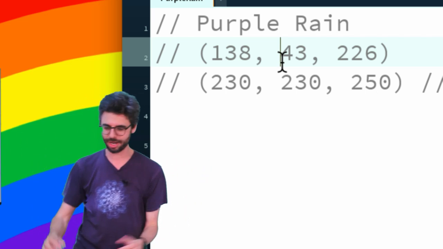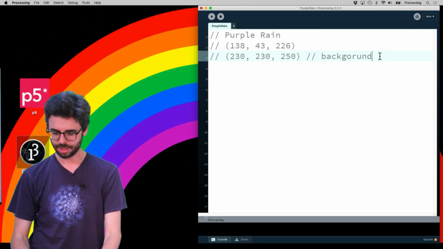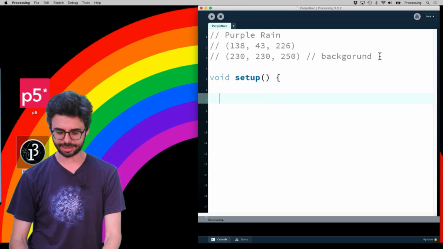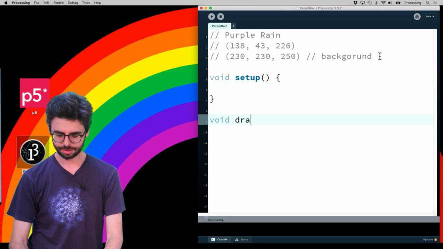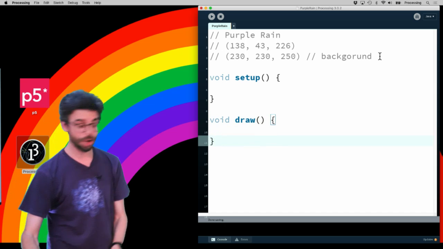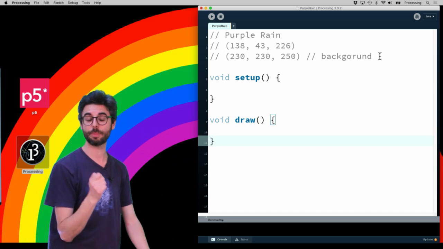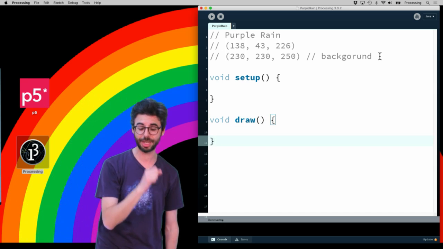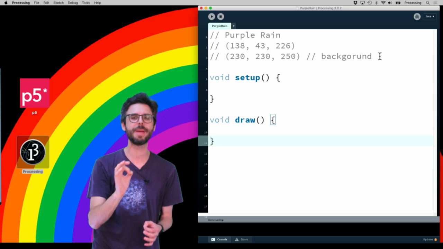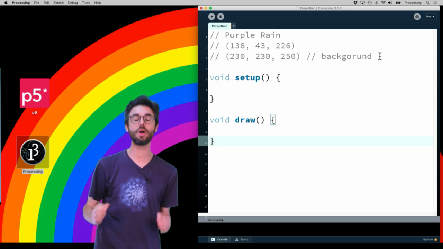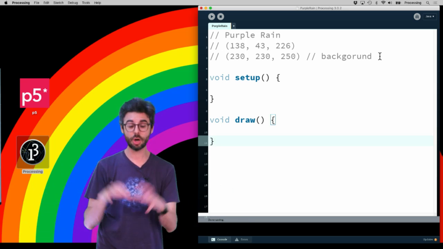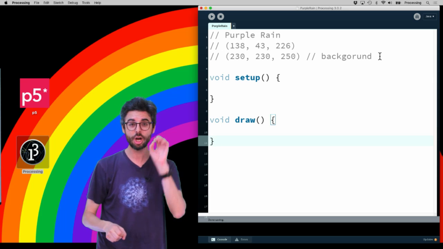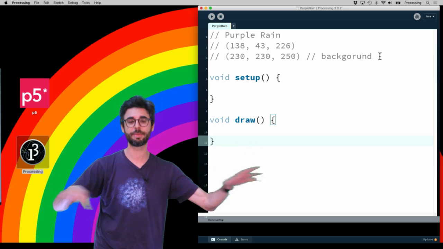So let's get started. The first thing that I want to do is just add a setup and a draw. And if you're wondering where this is that I'm typing, this is something called Processing. Link to get Processing will be in the description to this video. I'm also going to make a JavaScript version of this example using something called P5JS. So you'll see in the description of this video code for both Processing and for JavaScript for the browser.